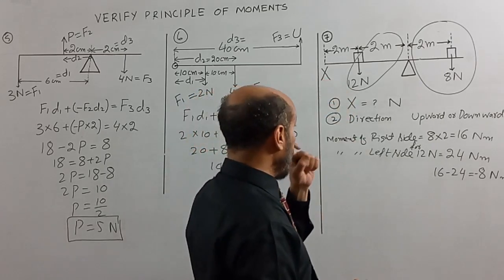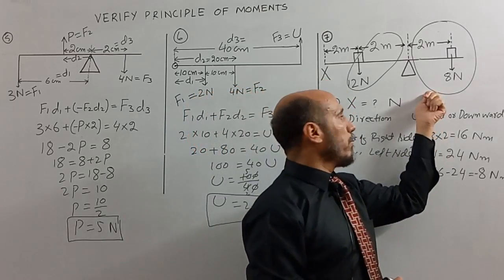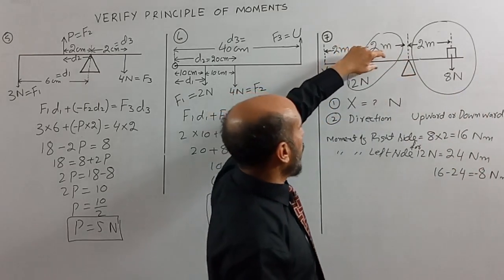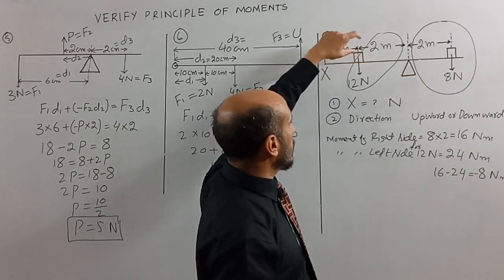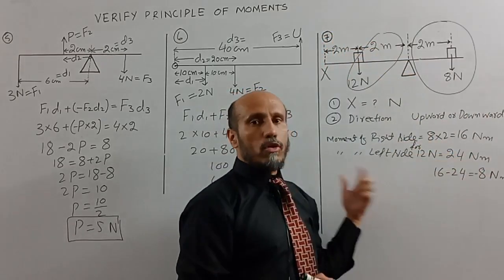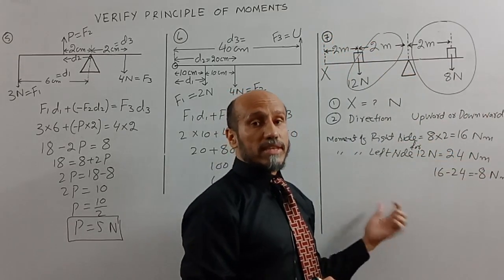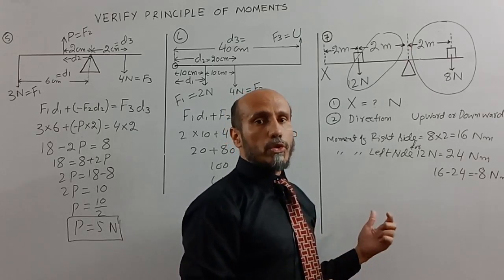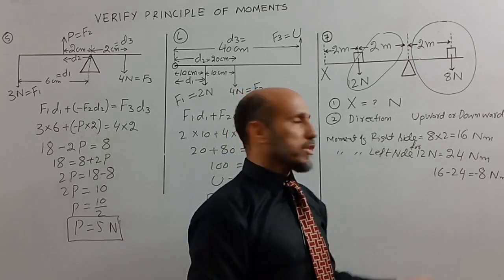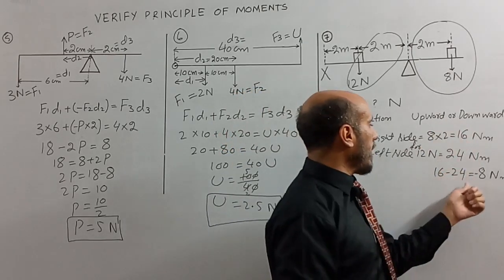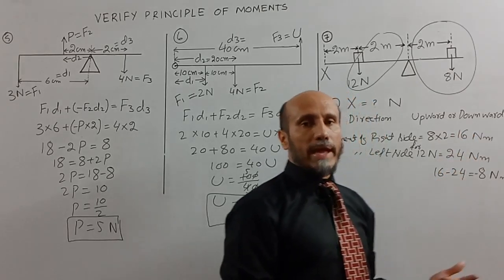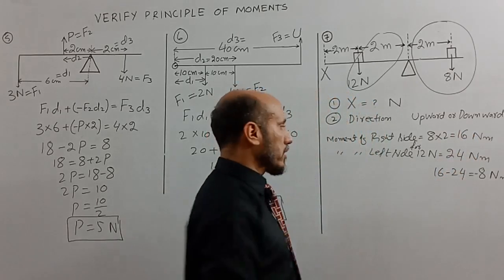Again, look at here. The moment on the right side was 16 Newton meter. The moment for the 12 Newton force at the distance of 2 meter was 24 Newton meter. So it means on the left side a larger or excessive moment is there. So in order to decrease that moment, we have to apply the force in opposite direction, and the difference between 16 and 24 Newton meter is negative 8 Newton meter. So we have to apply the force in upward direction.